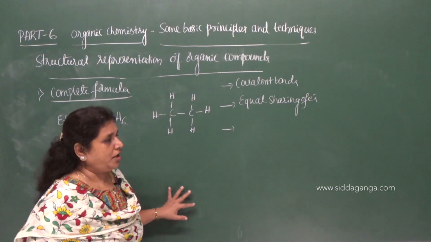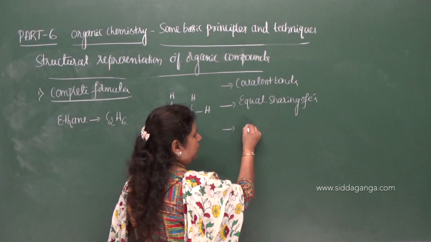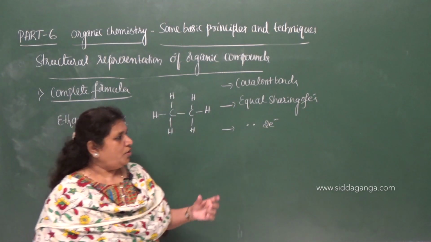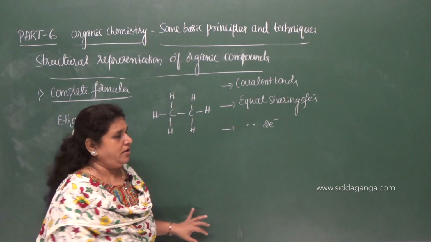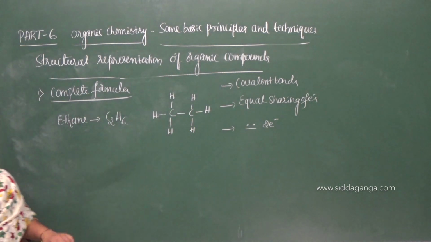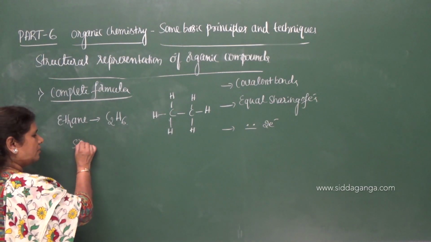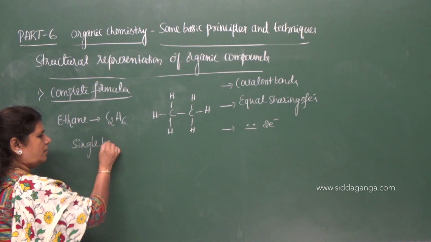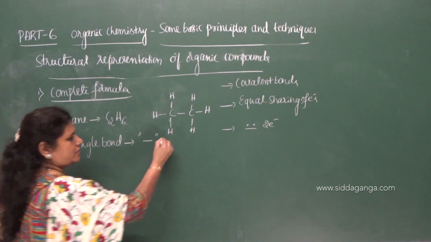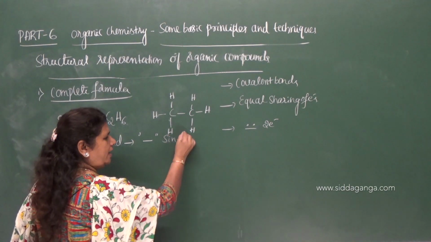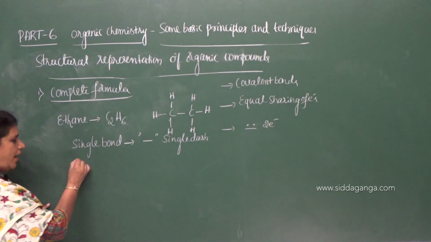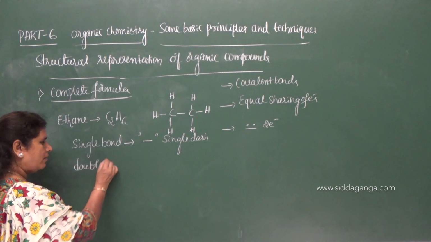And the third point you have to indicate, one bond consists of two electrons. So two electrons are present in one covalent bond, which means a single bond. A single bond is represented as a single dash. How to denote a double bond?